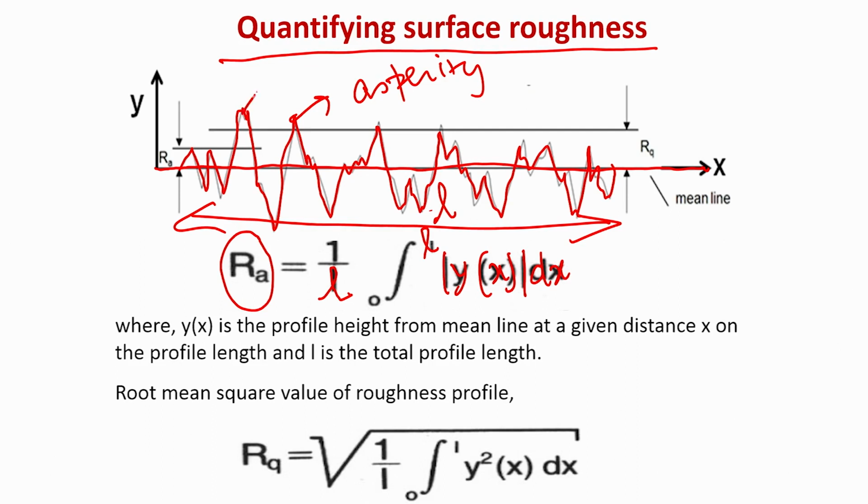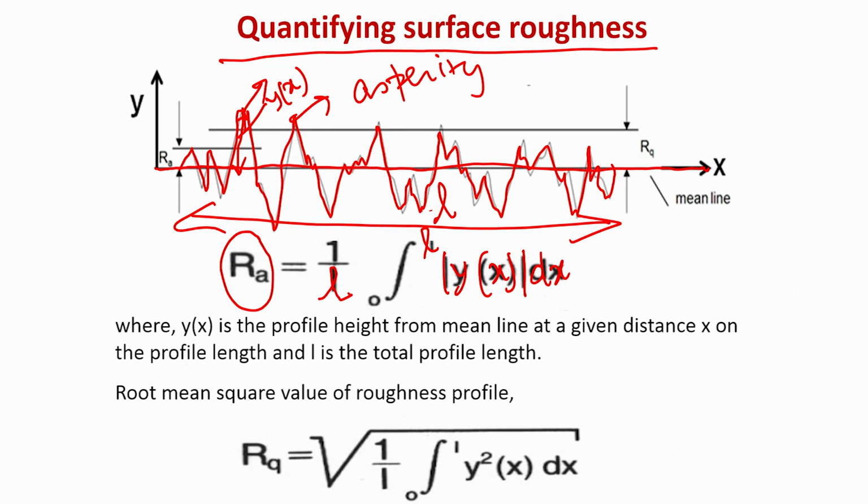If you take a particular point at position x, this is defined as y(x). You take various profile heights at many distances x within this sampling length L, you integrate, and you divide the result of the integration by the sampling length L. That will define the average surface roughness.